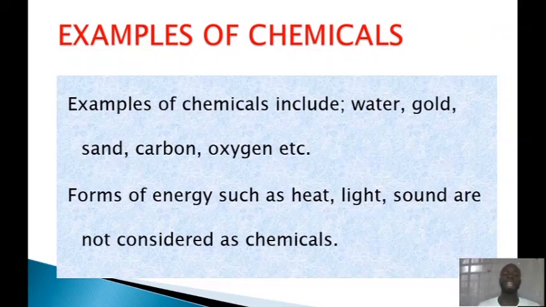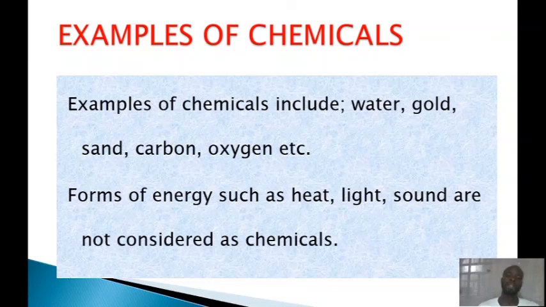All these things cannot be substantiated, that is, they cannot be measured, they don't occupy space. Sound does not occupy space, heat does not occupy space, and light does not occupy space. So all these things are not matter, so we cannot say that they are chemicals. Once it cannot be measured, it is not a chemical. I hope this class is making sense to you right now.